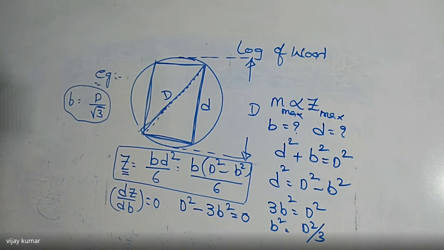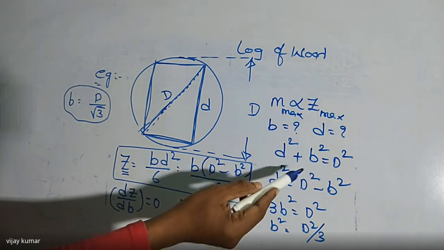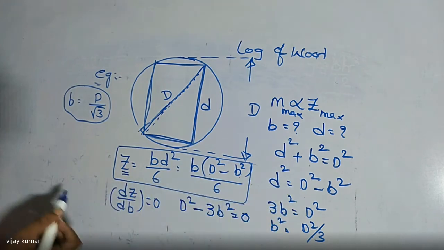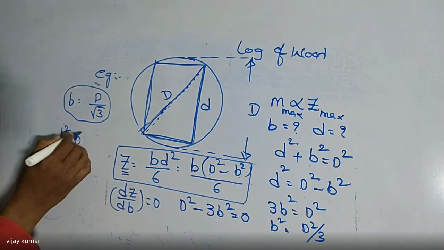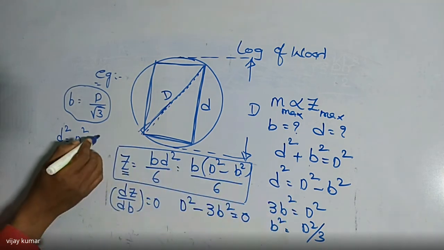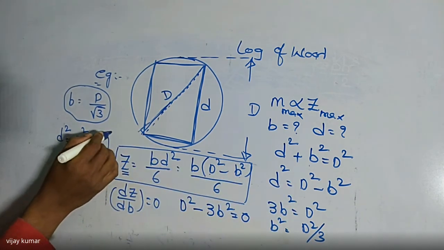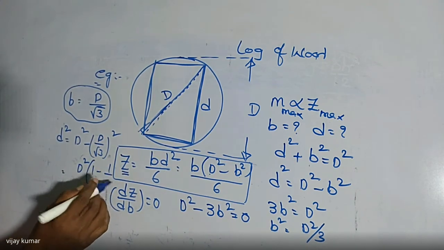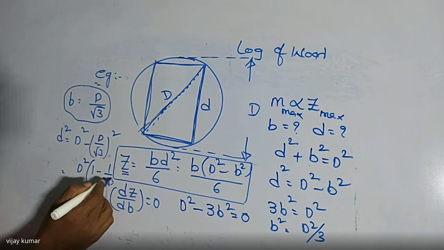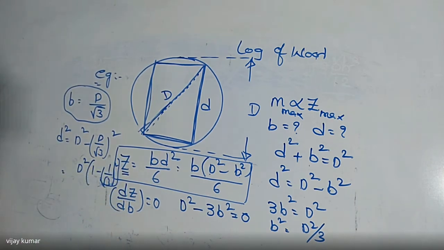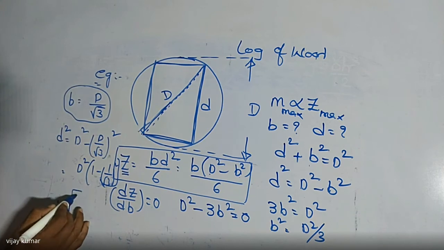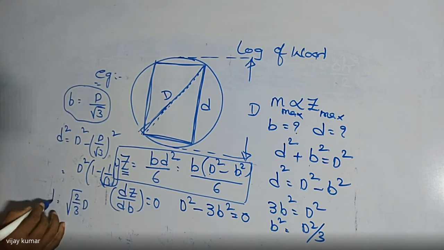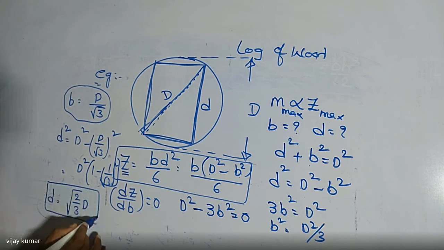Now I want to find the depth of this section. What is the depth here? Depth: we are going to take the b value and substitute here, then we can get the depth value. Then d square is equal to D square minus, what is the b value? That is D by root 3 whole square. Then D square into 1 by root 3 whole square, that is 3, we are getting here. Then I am getting square root of 2 by 3 times capital D is the value of d here. Did you get my point or not? That is the value of d.